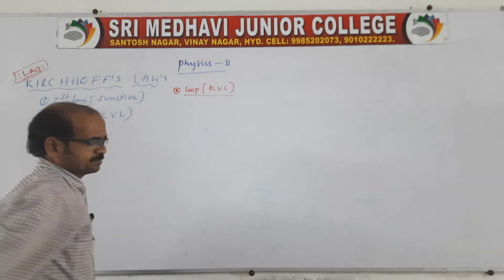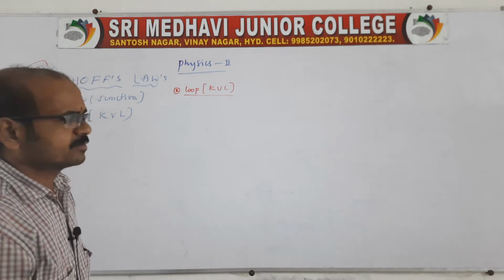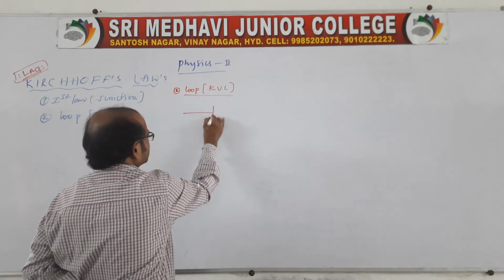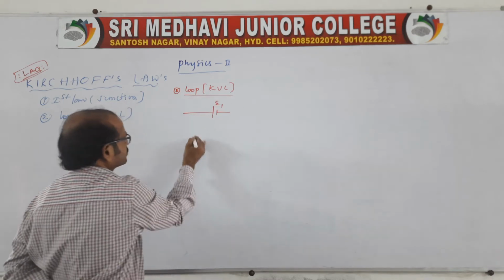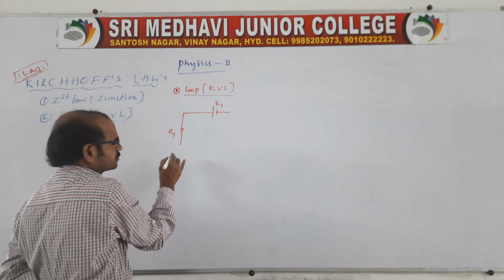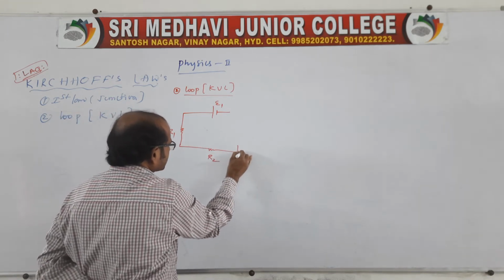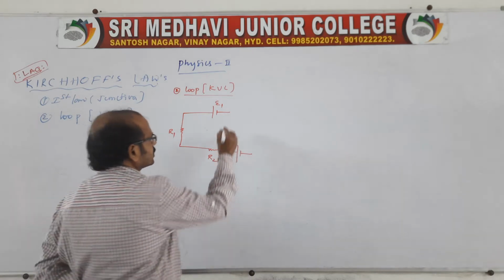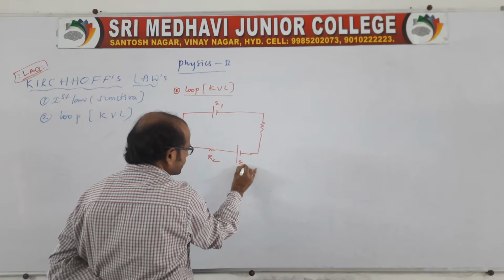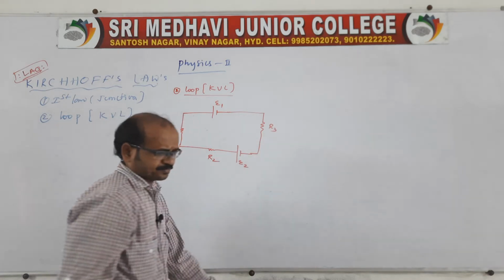So what is KVL? Here, in this loop, we should take a loop. There is one EMF of a battery, E1, and it is connected to the external resistance capital R1, and again it is connected to capital R2, along with one more battery of EMF E2, and here another resistance R3 is connected.